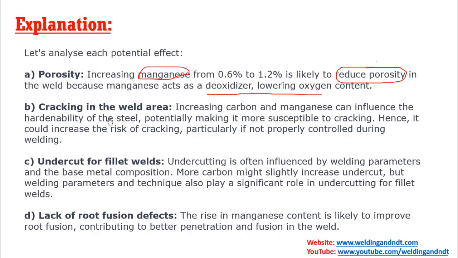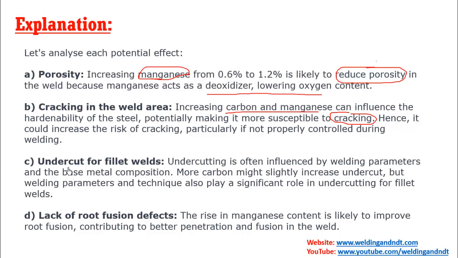Now option B is cracking in the weld area. Yes friends, if you increase the carbon and manganese, then that can influence the hardenability of steel. If the steel is more hardened, then it is more susceptible to cracking. Hence cracking can occur if we increase the percentage of carbon and manganese.